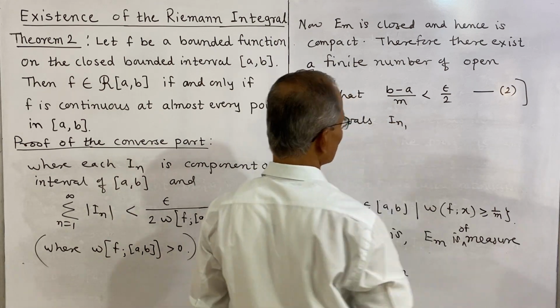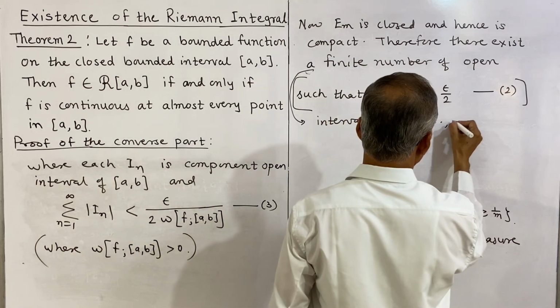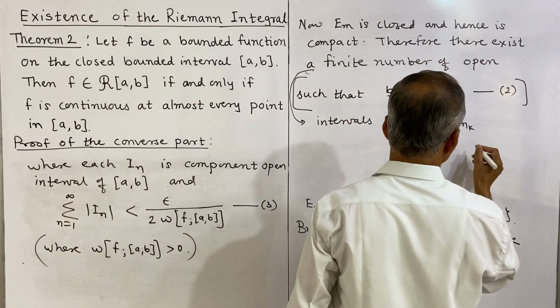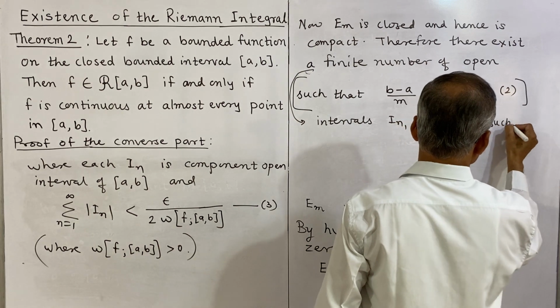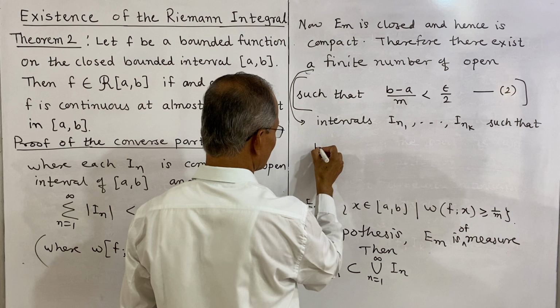We will denote these by IN1 up to INK, such that EM is covered by this.